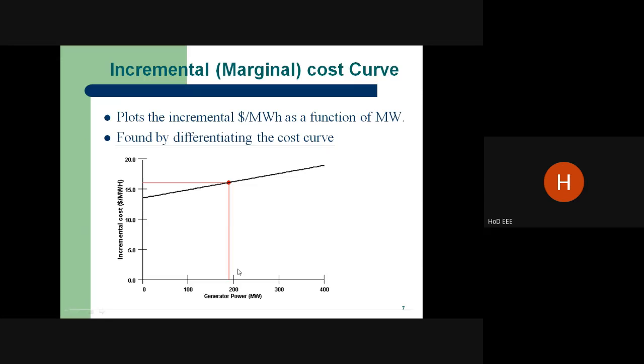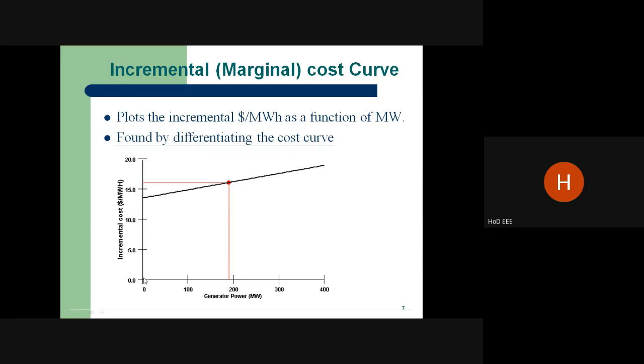So what it implies is, if you are generating more power from this point, the incremental cost curve definitely increases. If you are decreasing the power from 180 to 150 or 100, the cost will definitely decrease. If you are having 90, maybe like this.